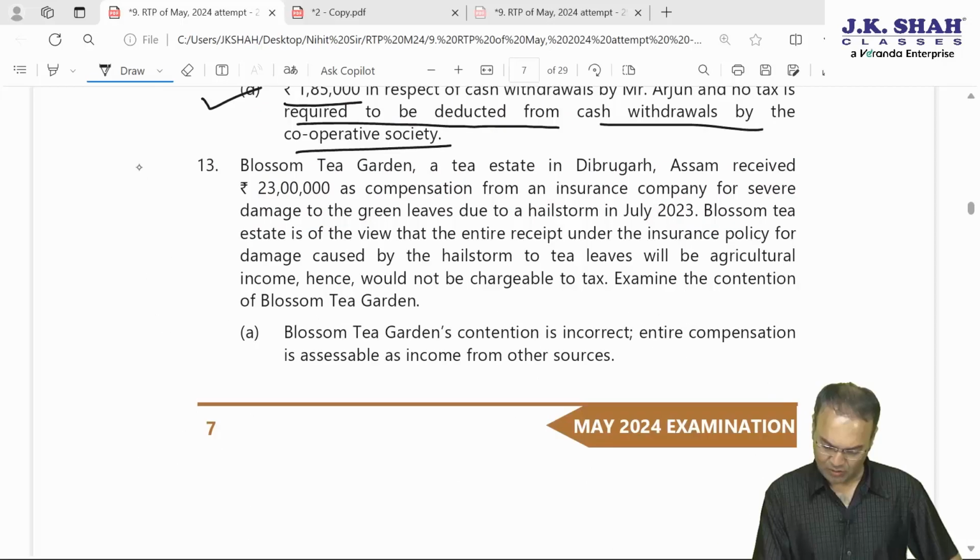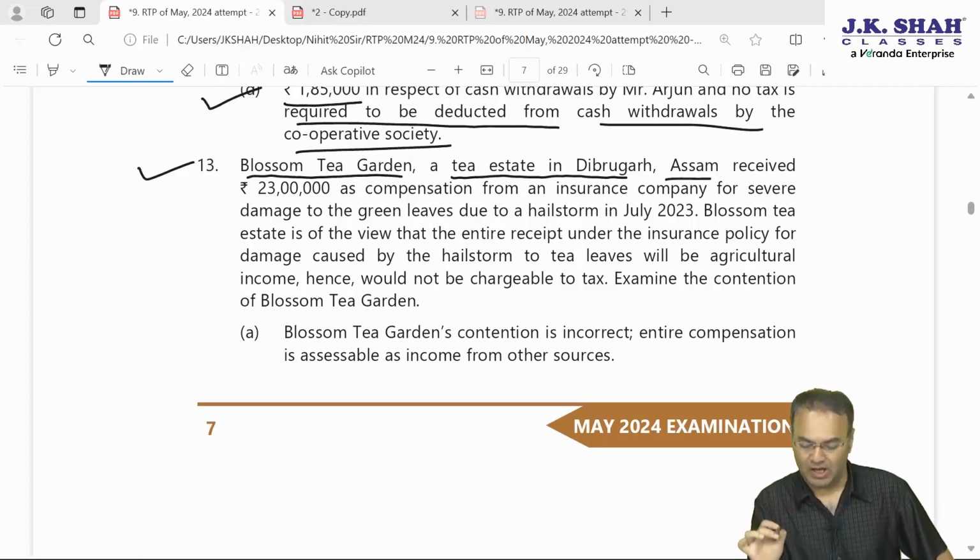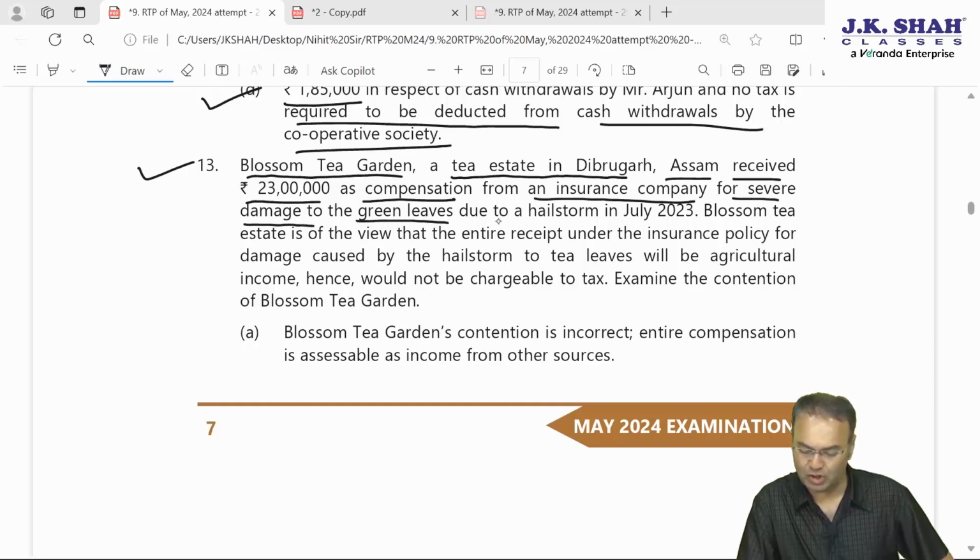Our answer is correct. Now question 13, Blossom Tea Garden, a tea estate in Dibrugarh, Assam. Blossom Tea Garden, we don't know whether it's a company or AOP, whosoever may be, received 23 lakh rupees as compensation from an insurance company for the severe damage to the green leaves due to hailstorm in July 2023 monsoon. Okay, 23 lakh rupees is received as insurance compensation from insurance company. For what purpose is it received? It is received for damage to the tea leaves, green leaves.